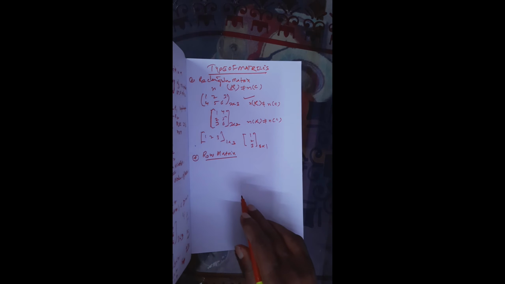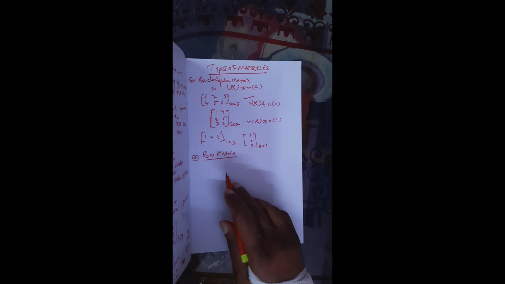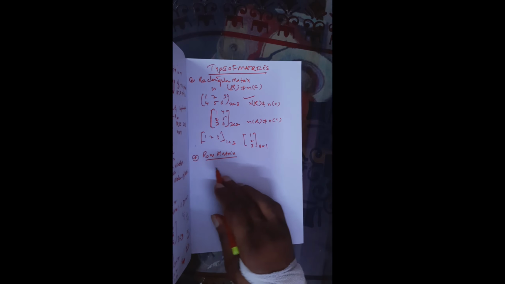Now, row matrix, the name itself shows which type of matrix it is. Row matrix means what? It should have only 1 row, then it is called row matrix.